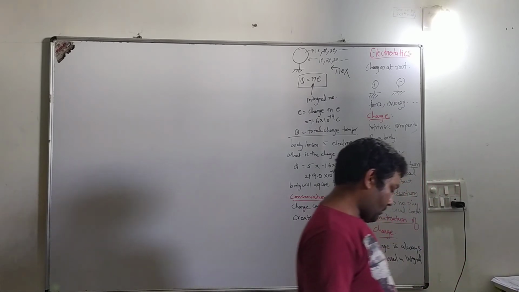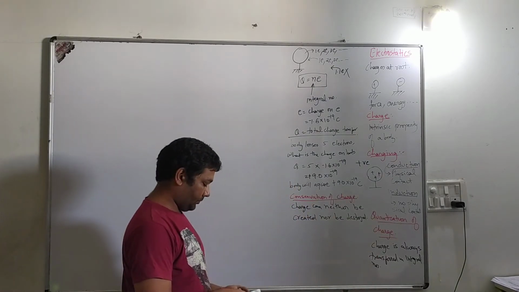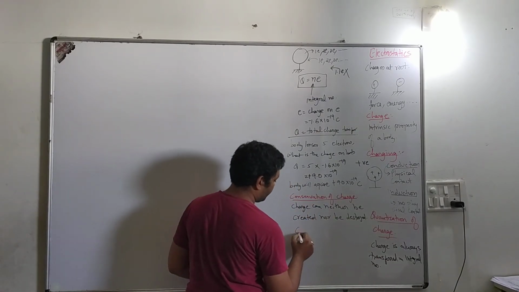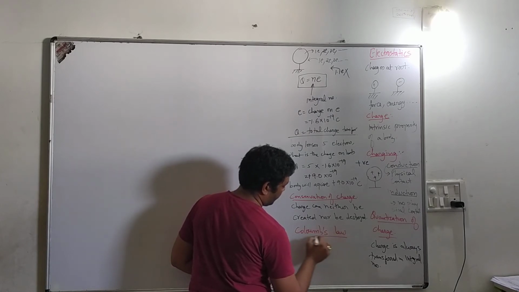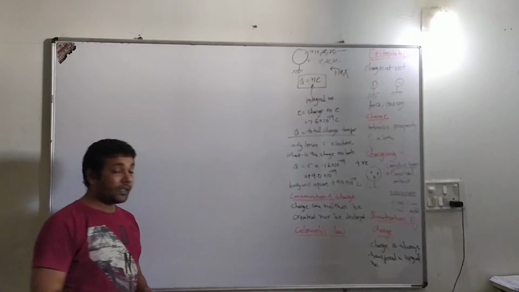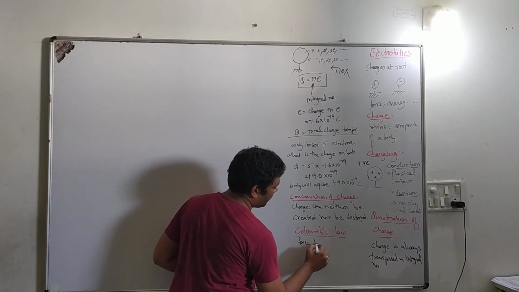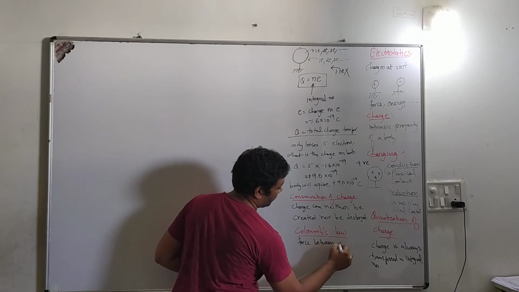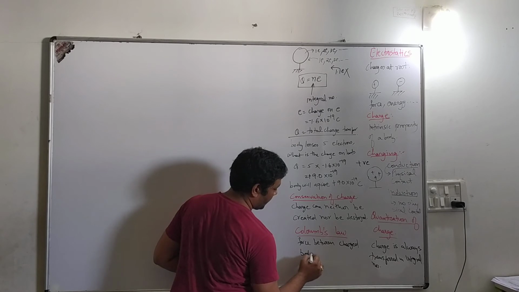And the most important topic of this chapter is Coulomb's law. Coulomb's law is a law which gives us the expression for the force between two charges, between charged bodies, right?